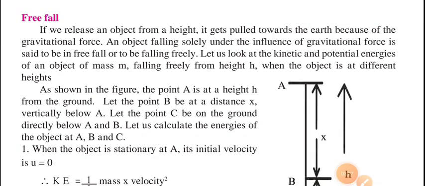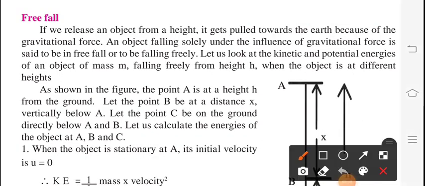Next topic is free fall. If we release an object from a height, it gets pulled towards the earth because of gravitational force. As we know, whichever object you hold in your hand, if you release it from your hand, definitely it will fall down due to gravitational force.